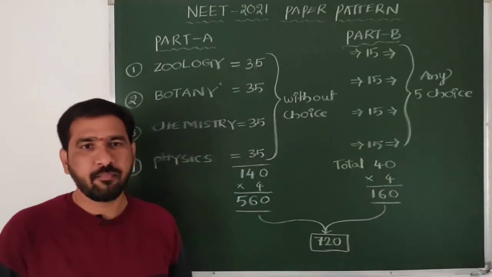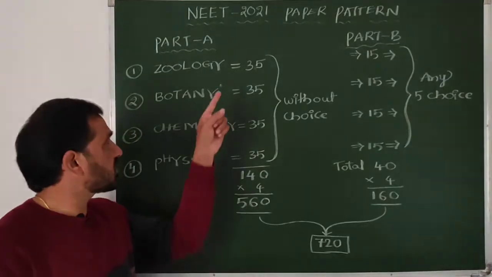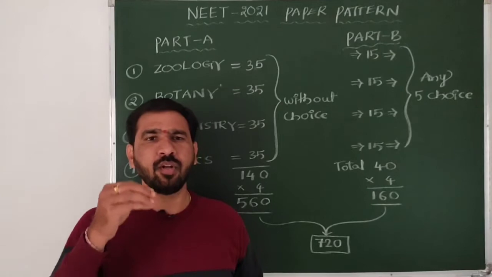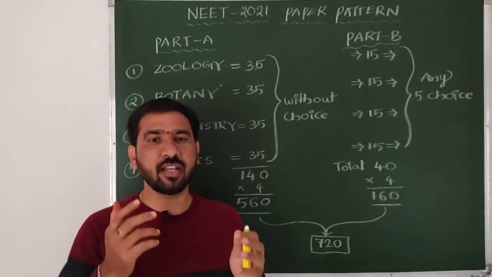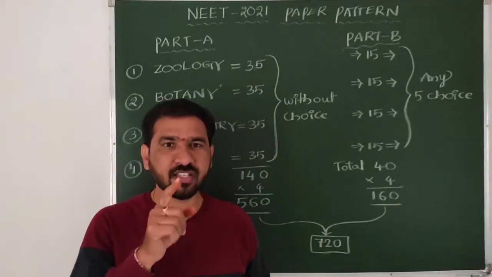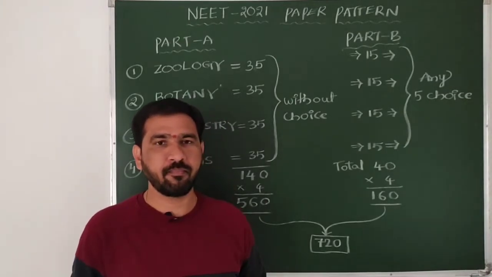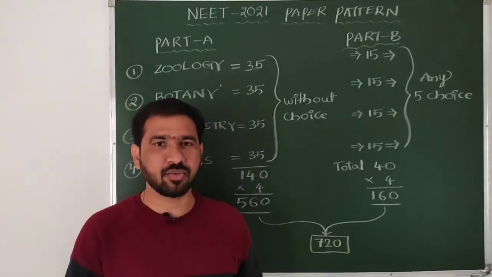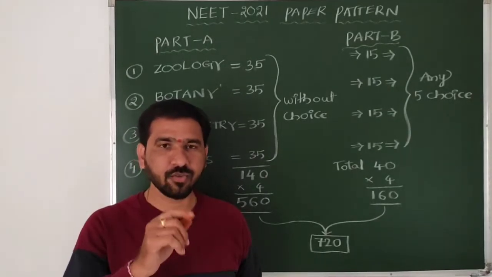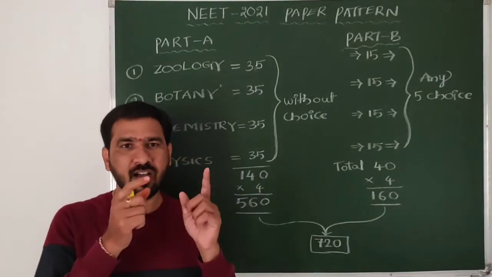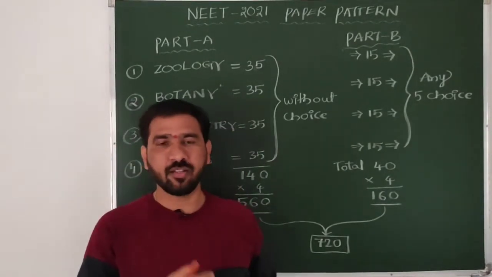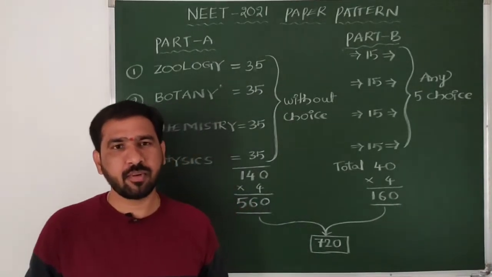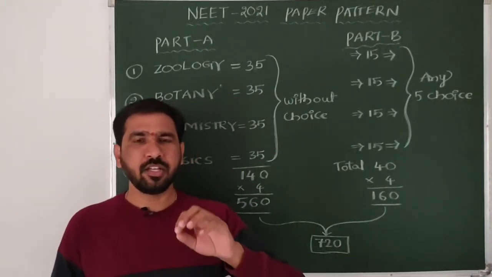And moreover, beta, for example, among the first 35 questions in zoology, if you are not getting, say, the 21st question, don't waste your time there itself. Leave that question and attempt the next question. See the next question, that is also very important. Don't waste time on a question which you are not getting. Is it clear, beta? And also remember, beta, first you should attempt easy questions.